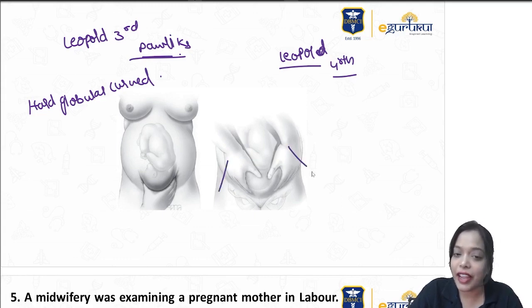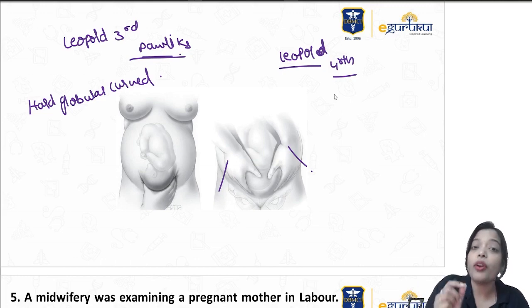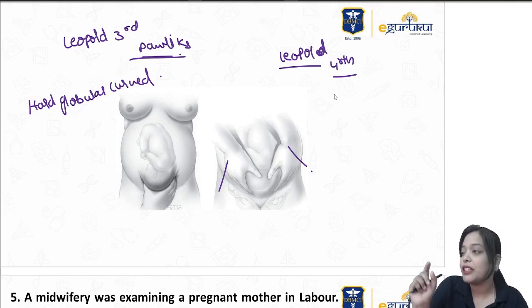If the hands are diverging, it means the presenting part is engaged. It can also tell you the degree of flexion of the fetal head by palpating the sinciput and occiput. For the first three Leopold maneuvers you face the patient's face. Only the fourth Leopold maneuver is done facing the patient's feet, and we call this the pelvic grip.